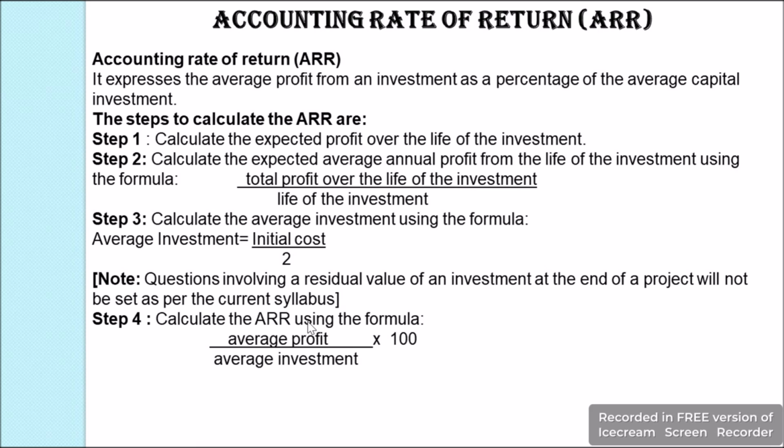Now, we'll find the percentage or the ARR, and how do we do this? We take the average profit divided by the average investment times 100%. So now we'll get the percentage rate, and this will be our ARR.